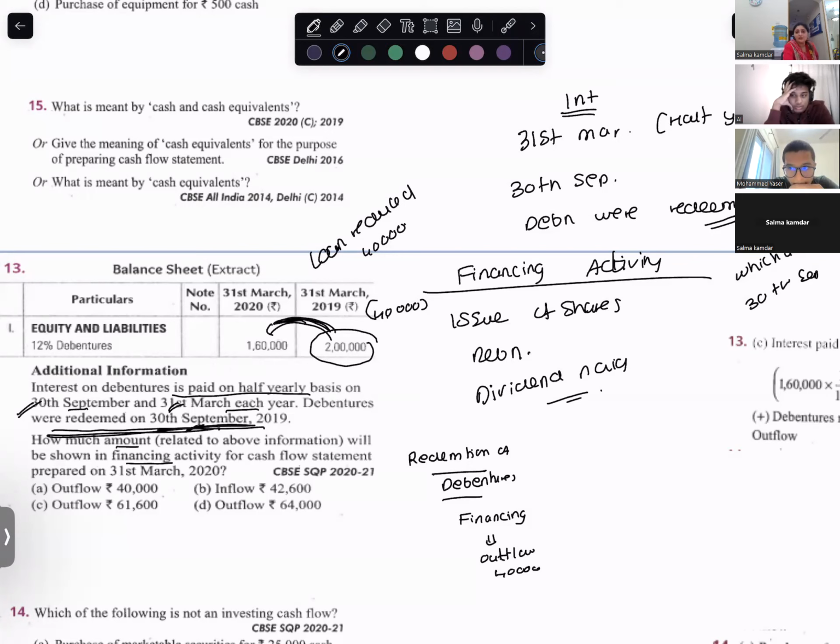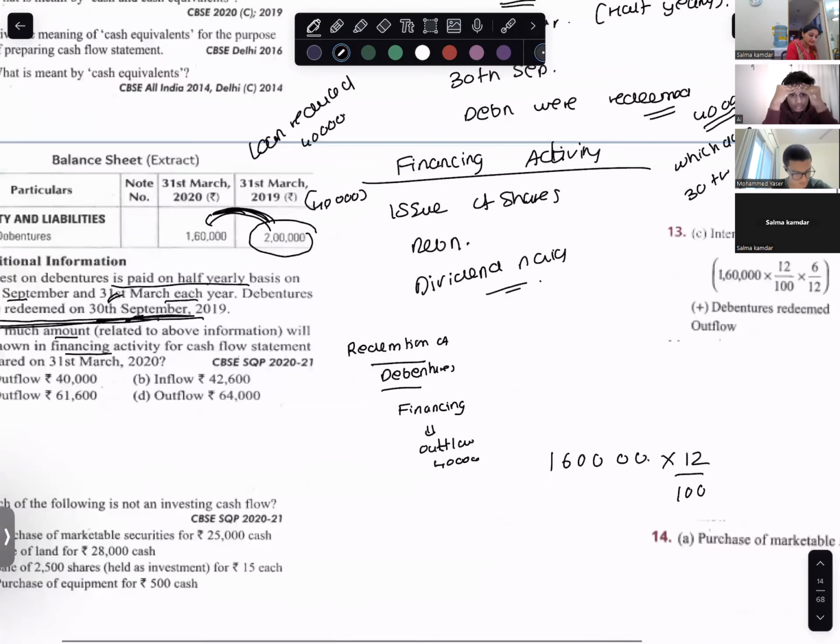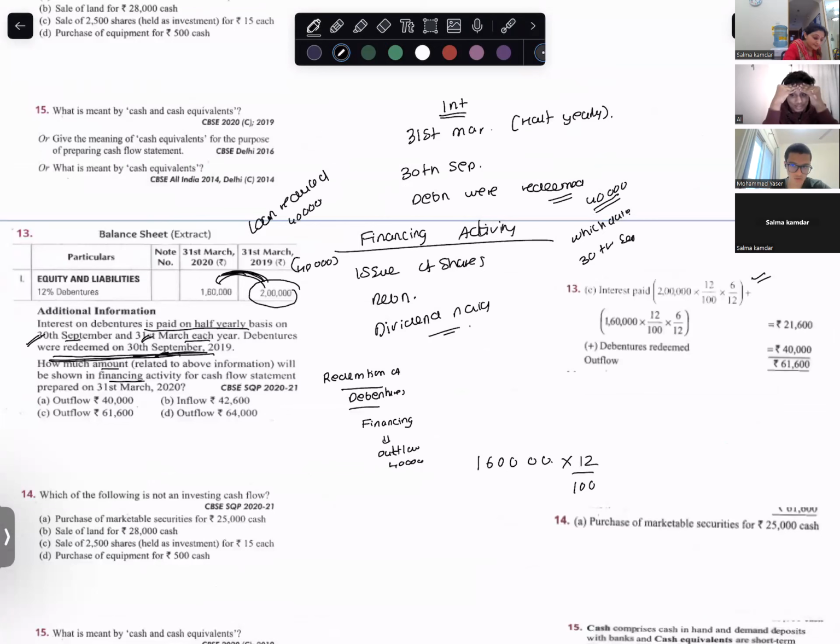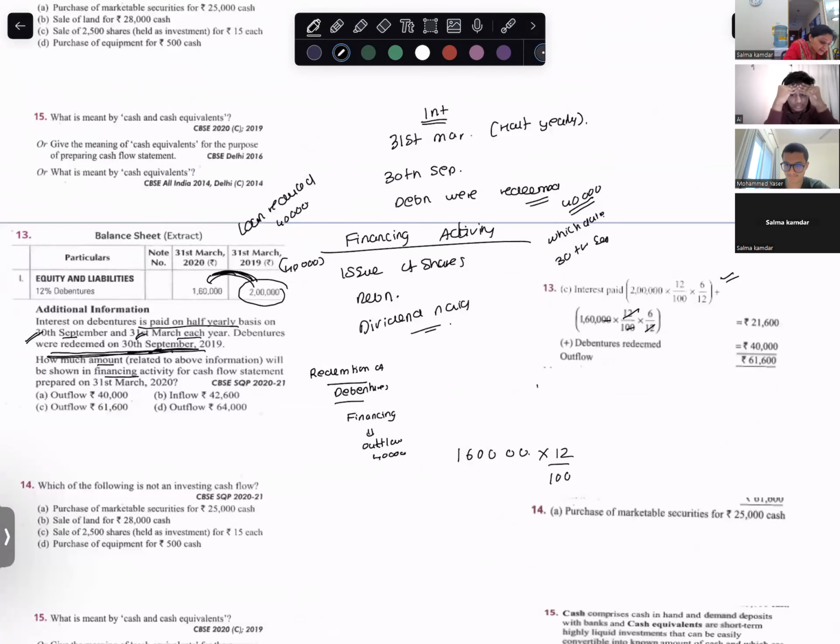Now, on how many debentures does interest have to be paid? On 160,000. How much percent? 6%. For how many months? Six months, 6 by 12. So this will become 1600 into 6.